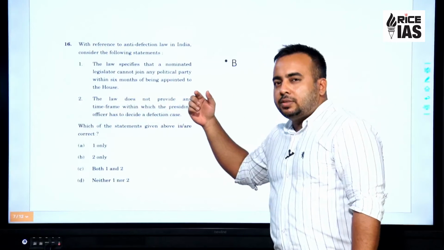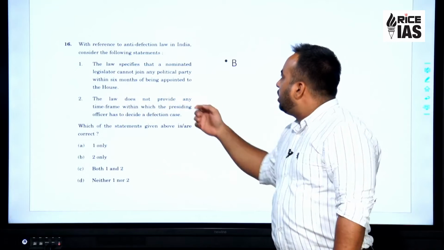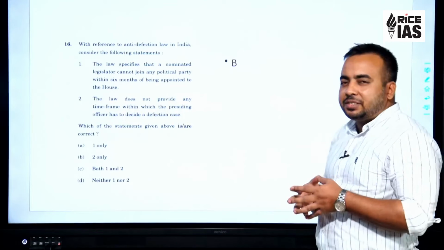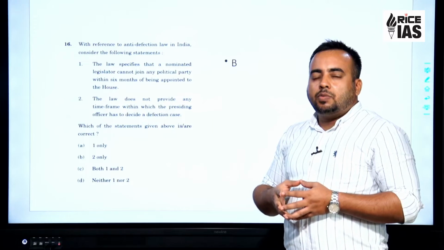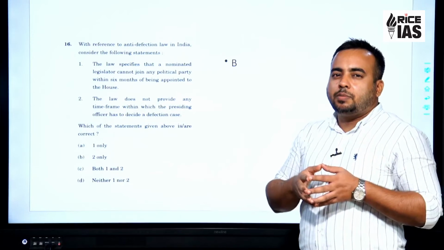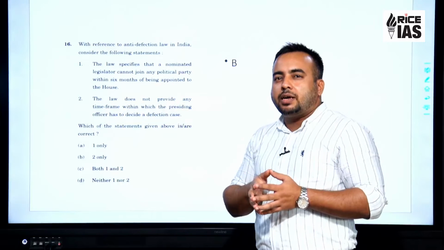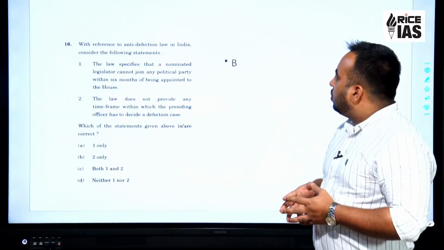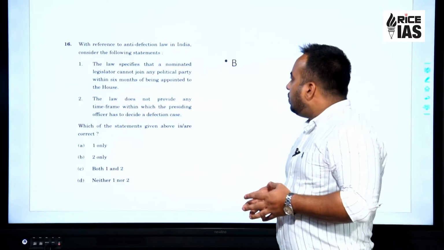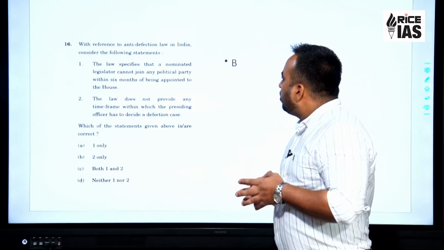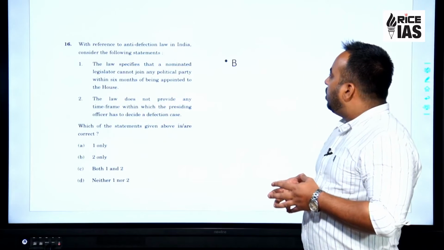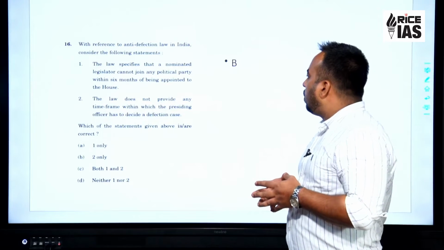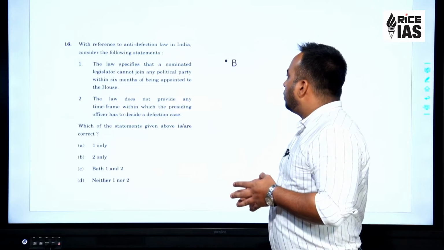Next question in the series. With reference to anti-defection law in India: the anti-defection law is Schedule 10 of the Indian Constitution, which was originally not there but has been added via a Constitutional Amendment Act. The law specifies that a nominated legislator cannot join any political party within 6 months of being appointed to the House.